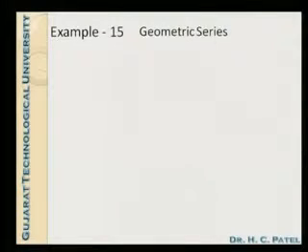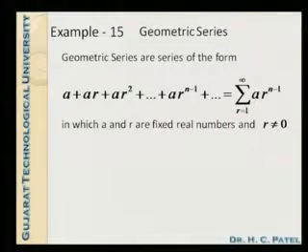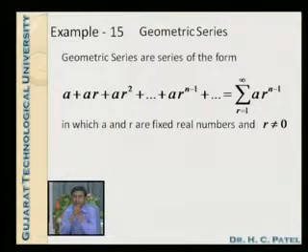Let us see one well-known example which is known as the geometric series. The geometric series is a series of the form a plus ar plus ar square plus, and the nth term is a into r raised to n minus 1, plus and so on. It is denoted as the sum from n equal to 1 to infinity of a r raised to n minus 1. Here a and r are fixed real numbers and r is non-zero. r is known as the ratio and a is the first term of this geometric series.